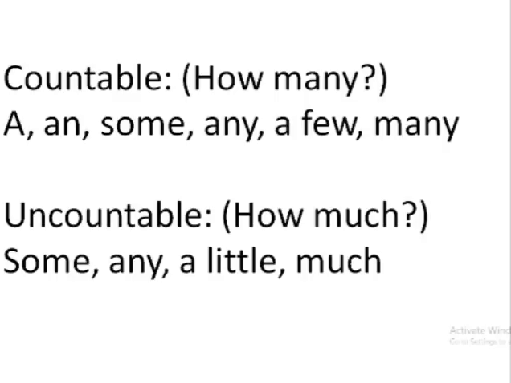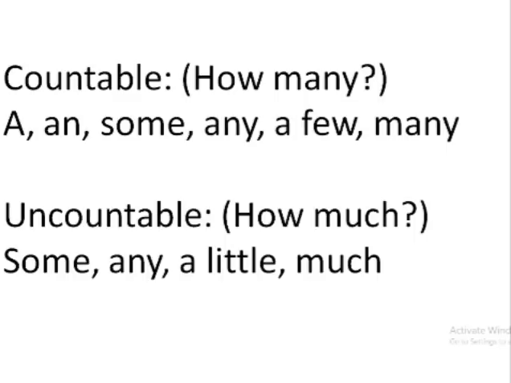So in countable nouns, these words can come before the countable noun, like a, an, some, any, a few, many. So if any of these words are there before a blank, that gives us a hint what can come in the blank.